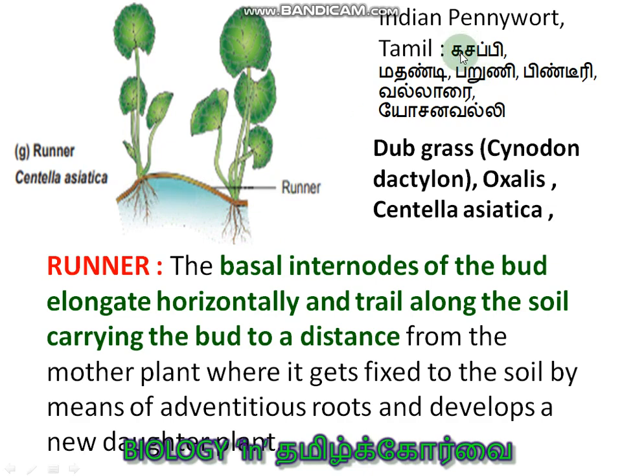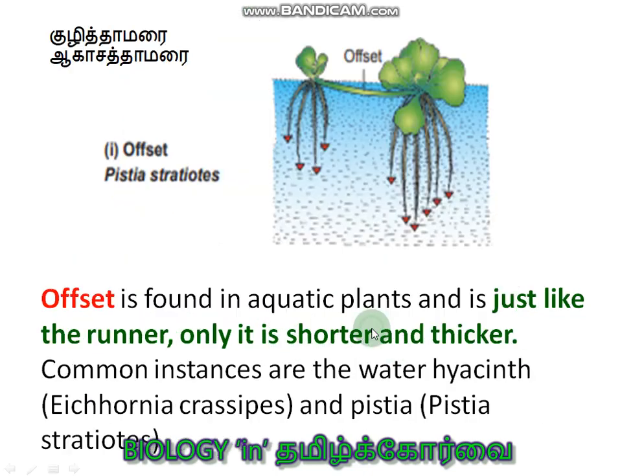Runner, here example, Centella asiatica, very popularly known as Vallarai, otherwise known as Yosnavalli. It improves our memory power. Other examples are doob grass, Cynodon dactylon, and Oxalis. Centella asiatica in English is called Indian pennywort. And runner consists of horizontally elongated internodes. It trails along the soil carrying the bud to a distance in order to produce a new plant.